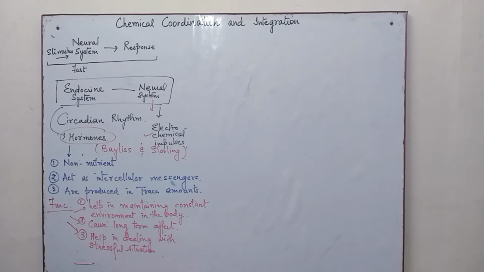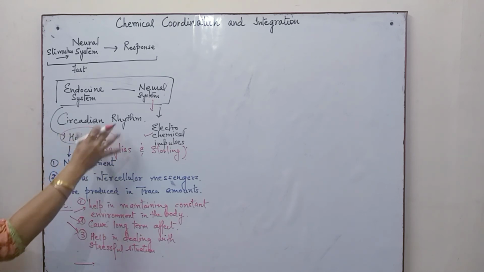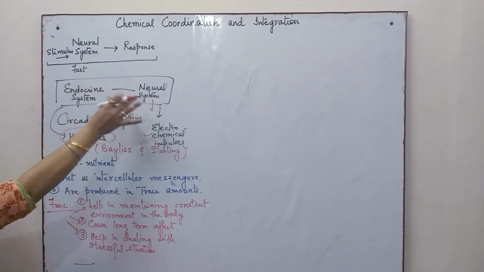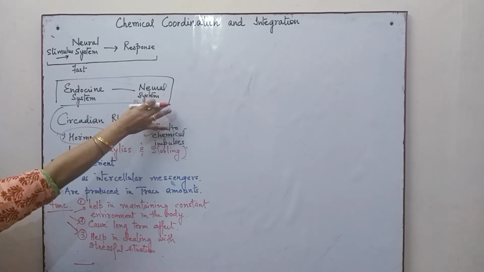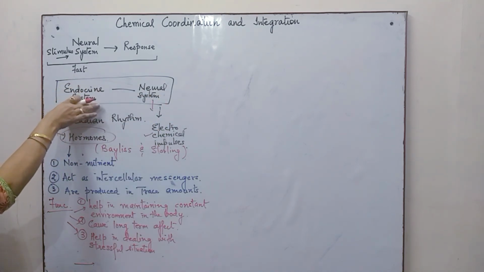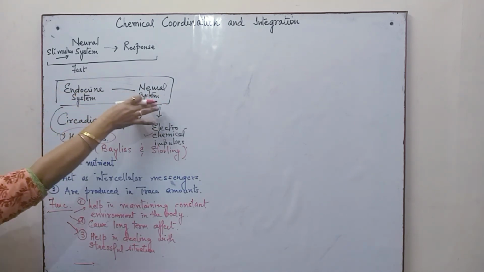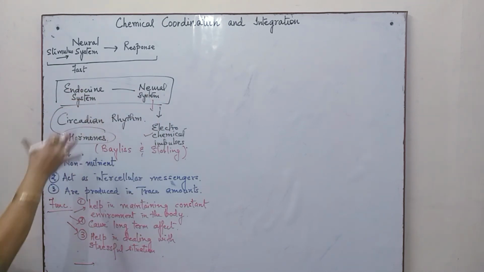So when we compare the hormonal system and the nervous system, this is fast, this is slow, this acts on a specific muscle or gland, this affects a large area, short term, long term. So all these features of both the systems help in the proper functioning of the organism.